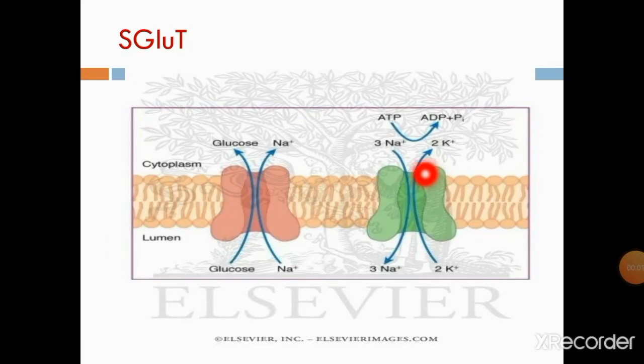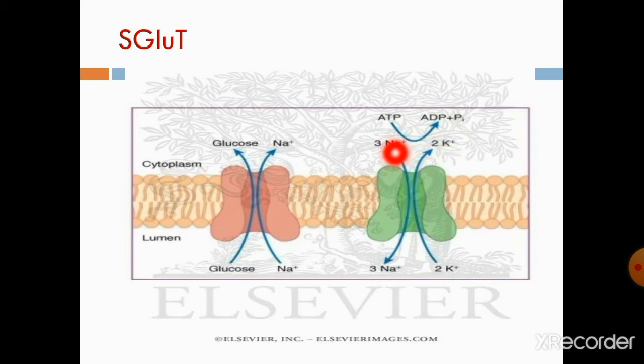Here in this diagram you can see the sodium potassium ATPase pump. It utilizes ATP, which is converted into ADP, adenosine triphosphate to adenosine diphosphate, for the transport of sodium and potassium.